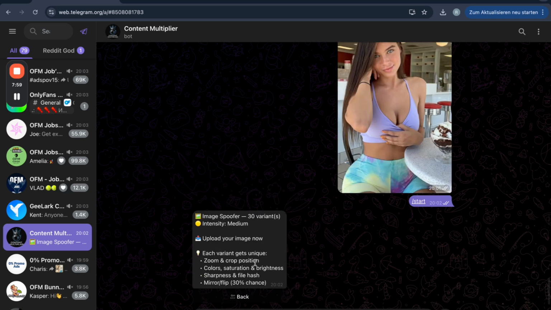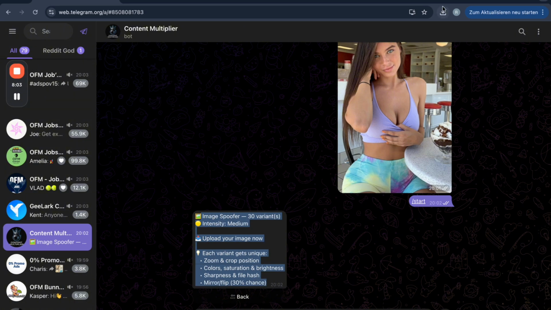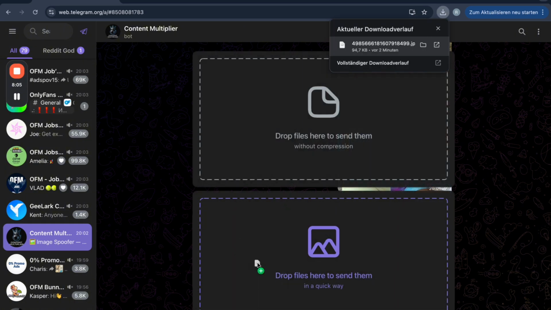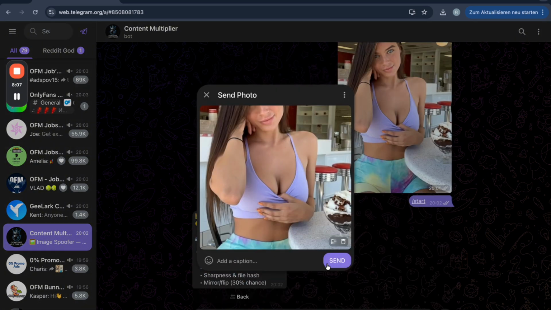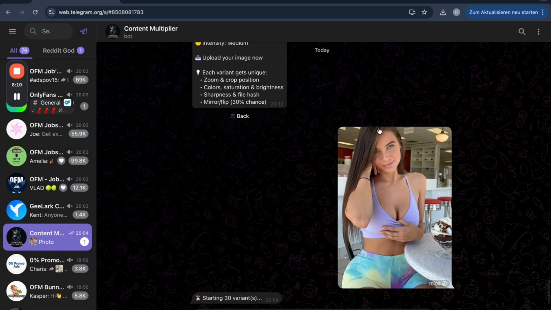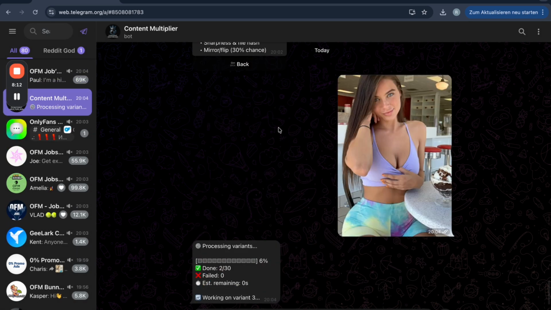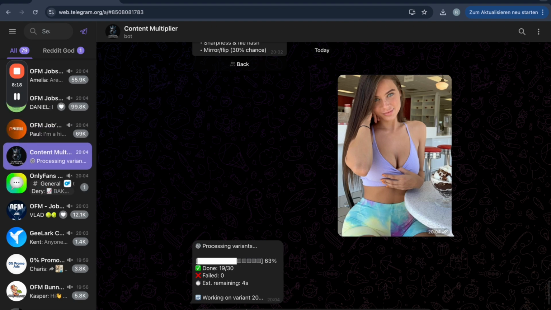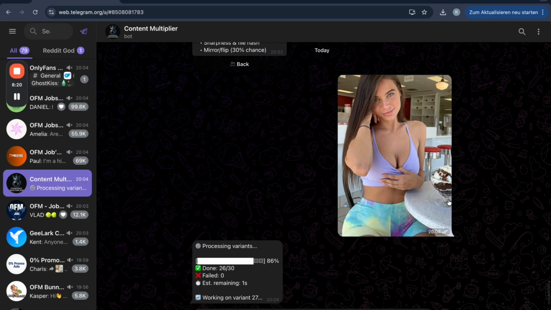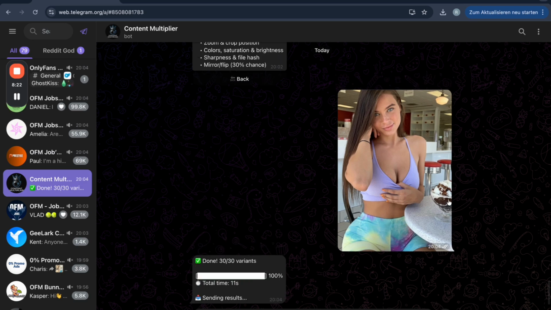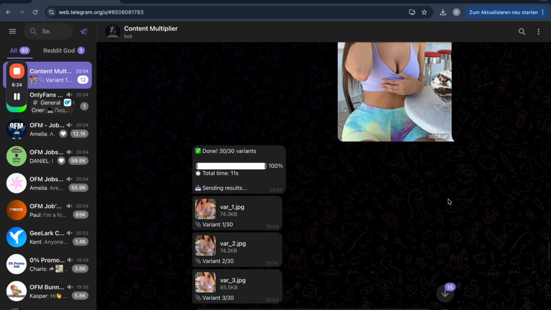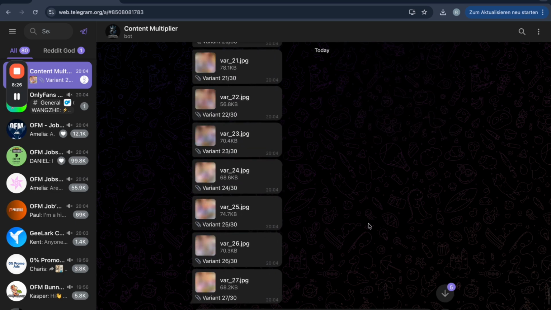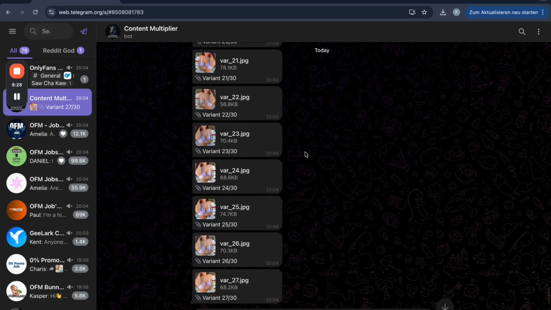And what we're going to do now is we will upload our picture. I have the Lana Rhoades picture here, and I will just drag and drop it in here. And as you can see now, the picture is getting uploaded. It says starting variants, and then it has the progress bar here of everything. It's also the only tool which has that on Telegram, by the way. So you can see how long it actually will take until it's finished. We can see, okay, it's working on the variants. It's sending us the variants now. And we have all the pictures in here now.